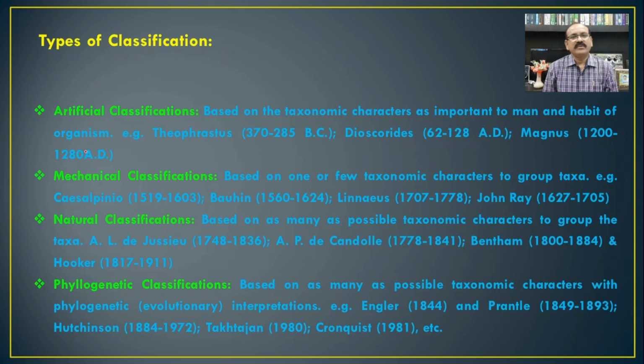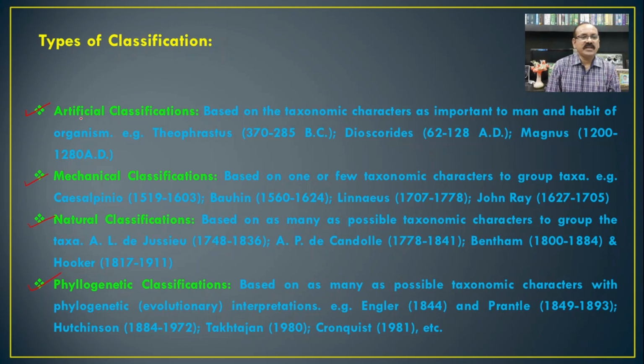Then, types of classification. The different classifications given by different authors are categorized into 4 categories: artificial classification, mechanical classification, natural classification, and phylogenetic system of classification.